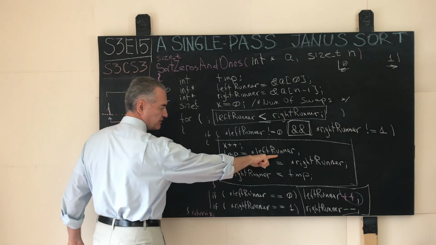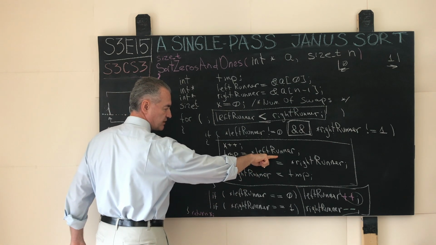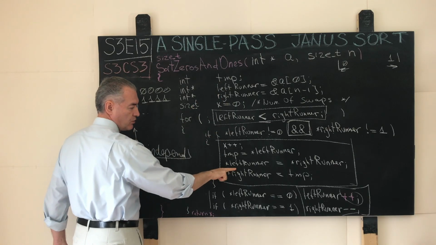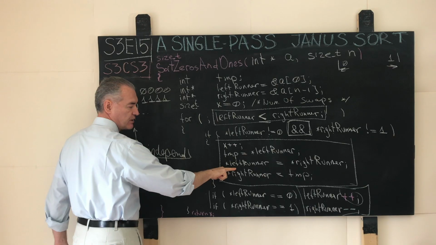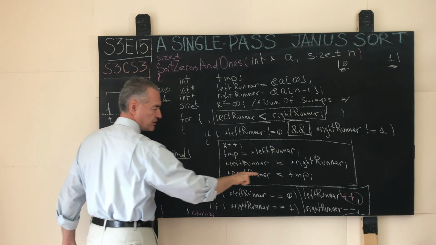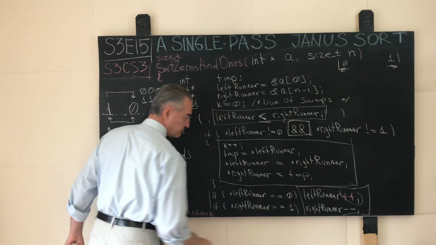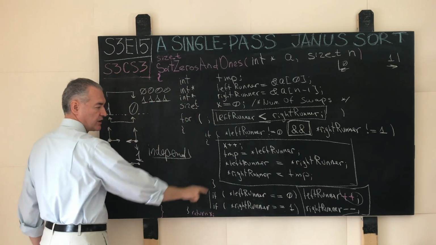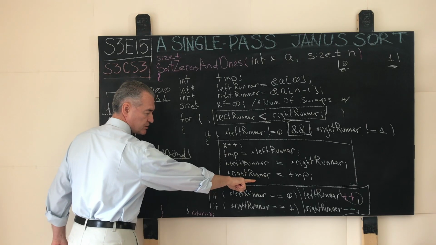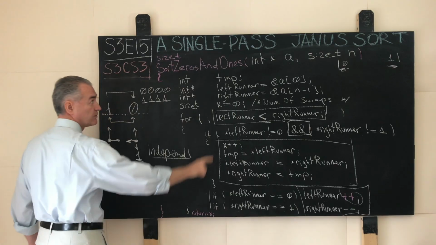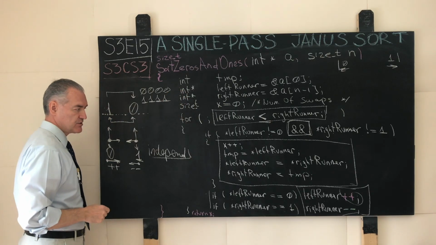We take the contents or whatever the left runner sees right now, store it in the frame variable called temp. Then we overwrite the memory location pointed to by the left runner with the contents of the memory location pointed at by the right runner. And since this location is gone, we want to overwrite the location pointed at by the right runner with what we stored in temp. The temp, again, is the integer.